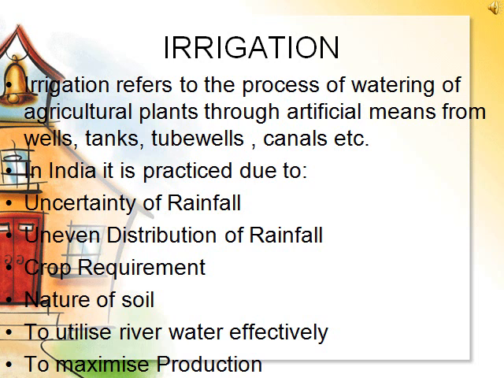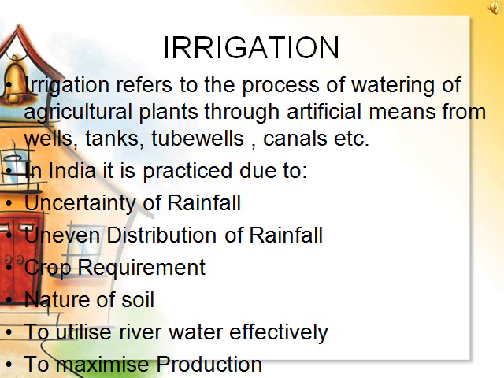The second point, uneven distribution of rainfall. In India, the distribution of rainfall is quite uneven. Most parts of the country receive 80% of the annual rainfall from June to September from the southwest monsoon. Next, crop requirement. In India, different types of crops are grown in different seasons. Different crops require different quantities of water for their growth.